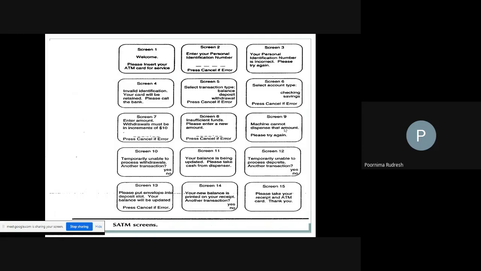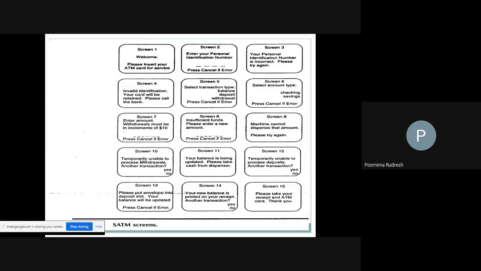Here in screen 9, the message is displayed: machine can't dispense that amount. Why? Because if sufficient balance is not available in the ATM machine itself, or if the ATM machine is under repair, it will display the message: machine cannot dispense the amount. Understood? Okay. So this is about screens 8 and 9.